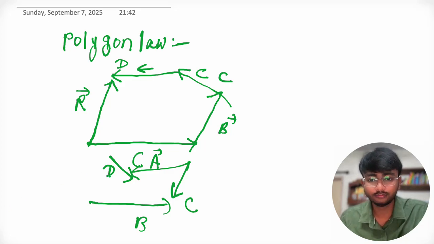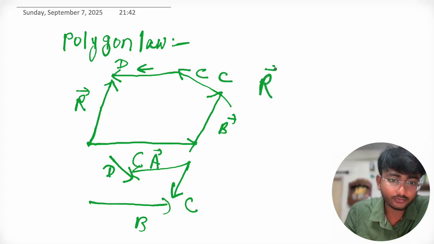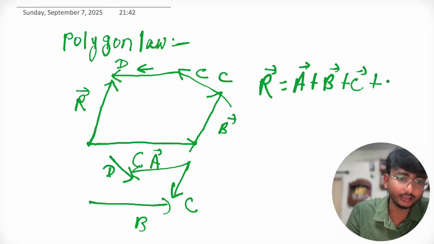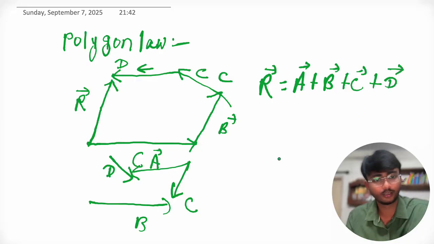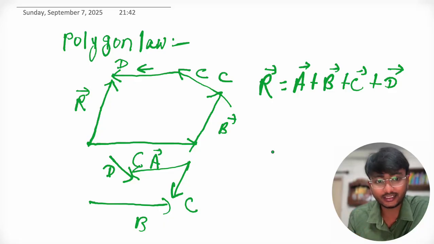Okay, now we can say that this R vector is the sum of vector A plus B plus C plus D. This is what we call the resultant vector.